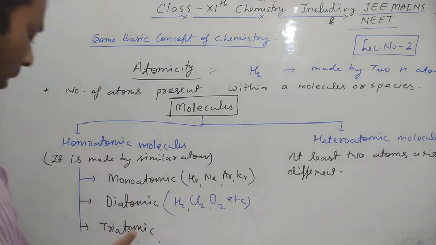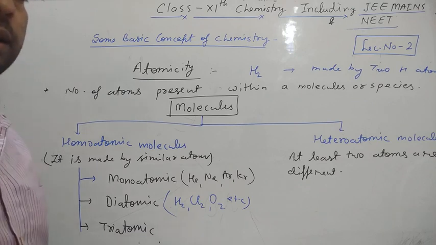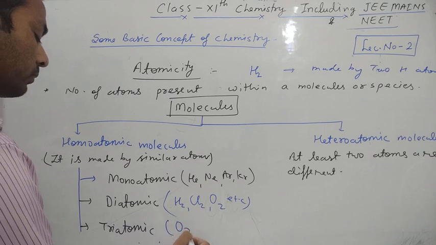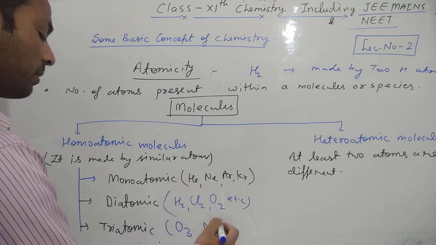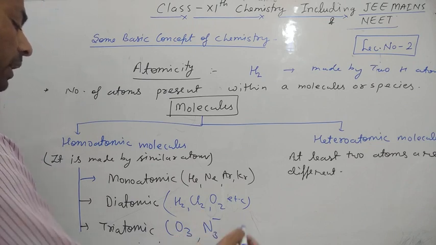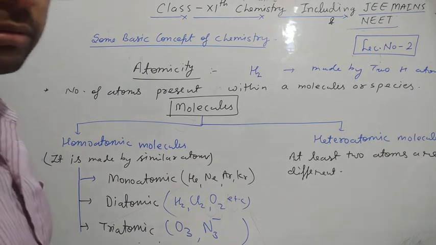Clear, students? Triatomic means it is made by three similar atoms like O3, N3 minus, these are also species, etc. These are called triatomic molecules.